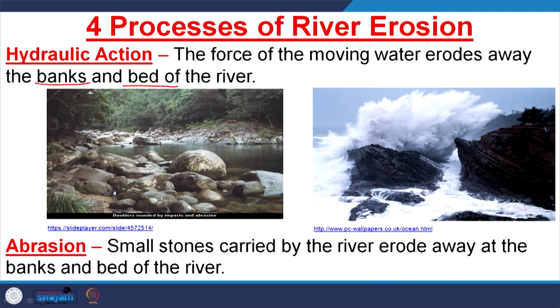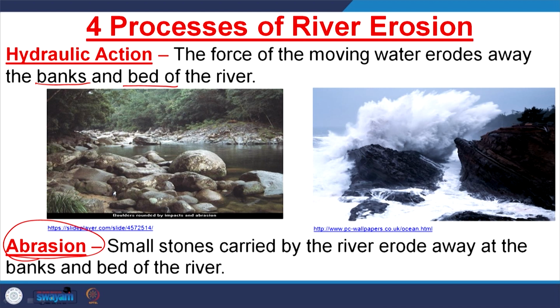So, that is called hydraulic action. Once water is added with sediment, this is called abrasion. Abrasion means small stones carried by the river erode away at the banks and bed of the river. So, if water alone is associated with erosion, that is called hydraulic action. If water as well as some sediment particles is added, it is called abrasion.